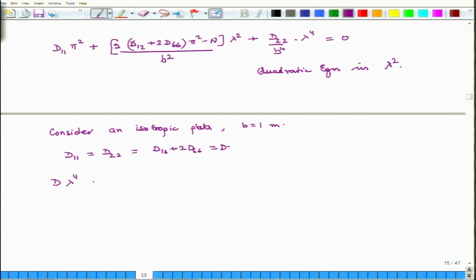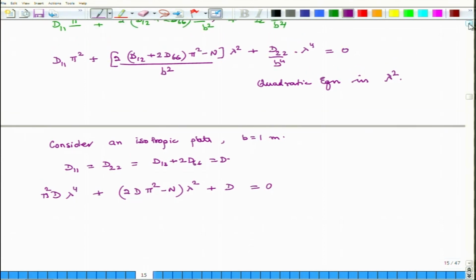D times lambda to the power of 4 plus 2D pi square times pi square minus N times lambda to the power of 2 plus D is equal to 0, right. So, there should be a pi square here also, and there should be a pi square here also, and there should be a pi square here also.